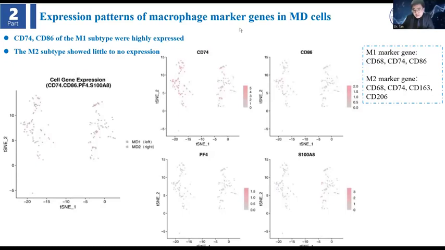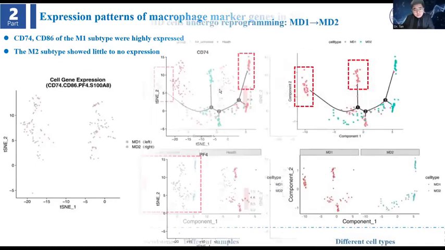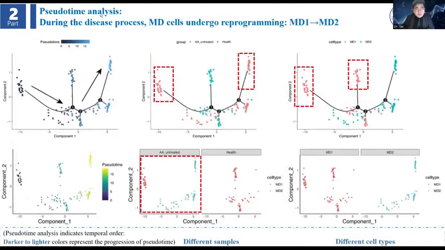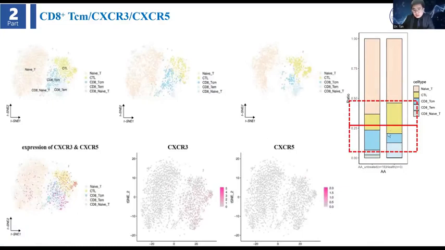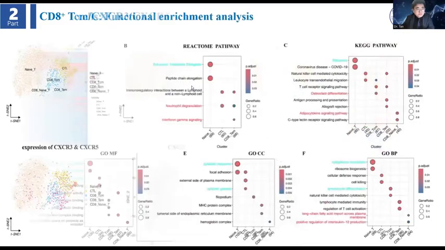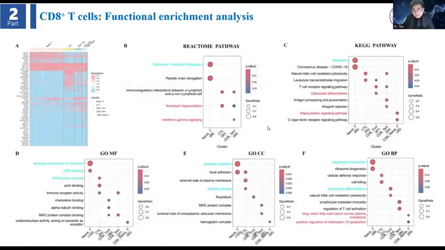For the expression panels of macrophage marker genes in MD cells, we found the M1 subtype was much more highly expressed. It matches our animal single cell sequencing. The M2 showed little to no expression. In the pseudotime analysis, during the disease MD cells undergo reprogramming from MD1 to MD2. And TCM8, CD8 is also much higher in the disease group. It also matches our animal study. SF3 and SF5 are also much more expressed. The functional enrichment analysis is here.